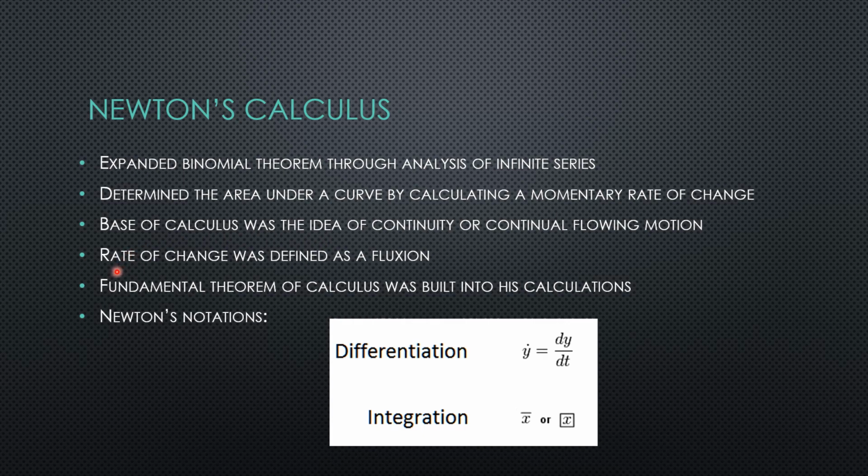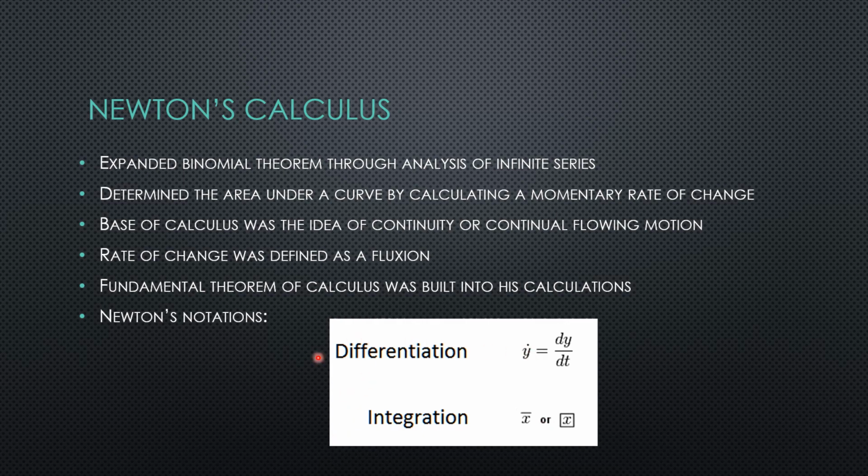He defined rate of change as a fluxion. And within his calculus, the fundamental theorem of calculus was built into it. And we can see here that Newton's notation for differentiation was a y with a dot, which was equal to dy over dt. And his integration was an x with a line over it or an x with a box. We don't really see these too much anymore.